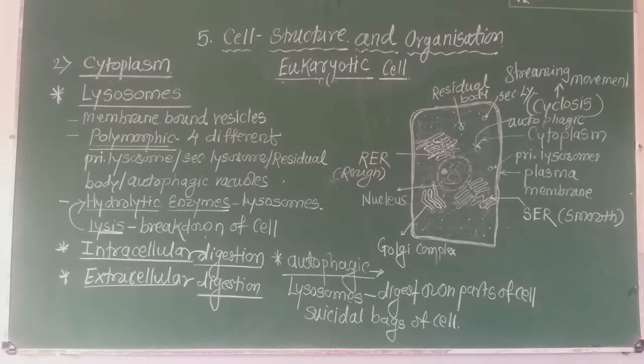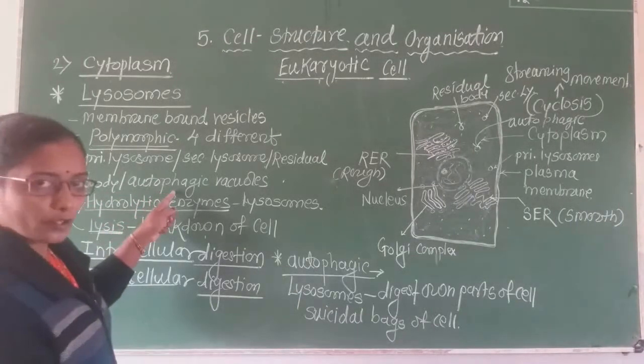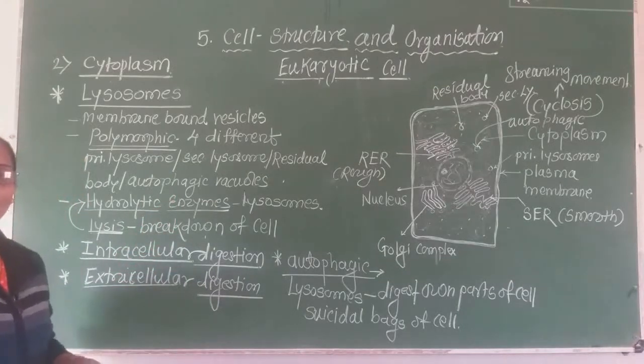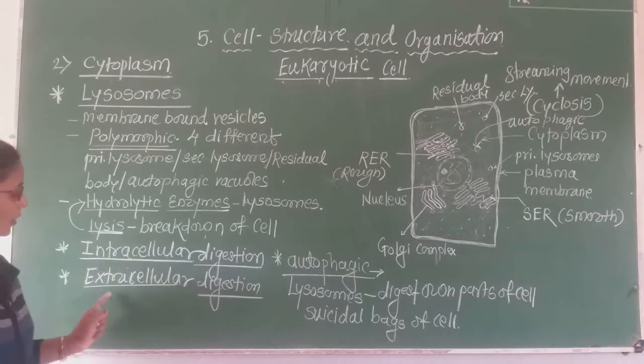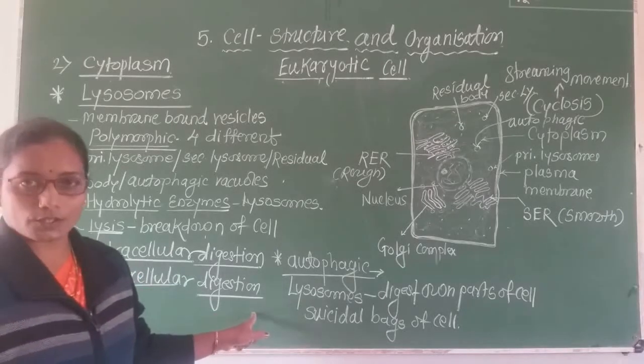Now, these lysosomes are membrane-bound structures, and they show polymorphism. That is, primary lysosomes are present, secondary lysosomes are present, residual bodies are present, and also autophagic or heterophagic vacuoles are present. The main function is performed by intracellular digestion and extracellular digestion.